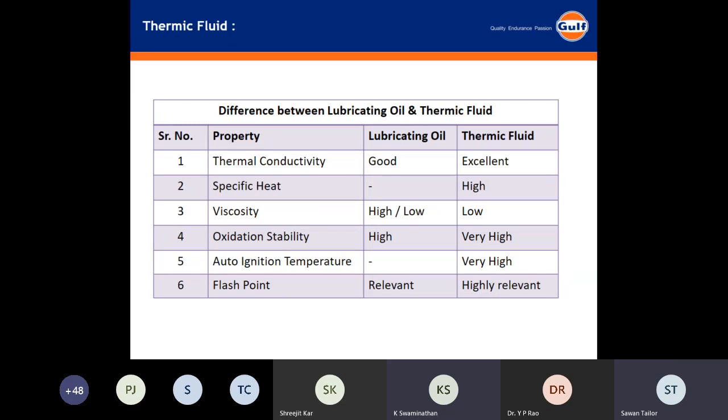of us can have a question in our mind: can a lubricating oil be used as a thermal fluid? May or may not. That's a different thing. But a customer can ask any question. So there are some properties which need to be differentiated between a thermal fluid and a lubricating oil. So these are some of the properties.